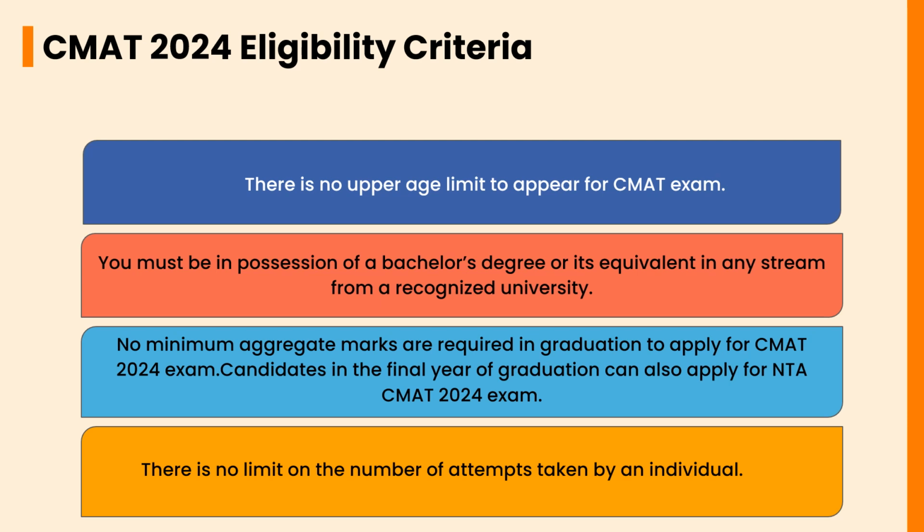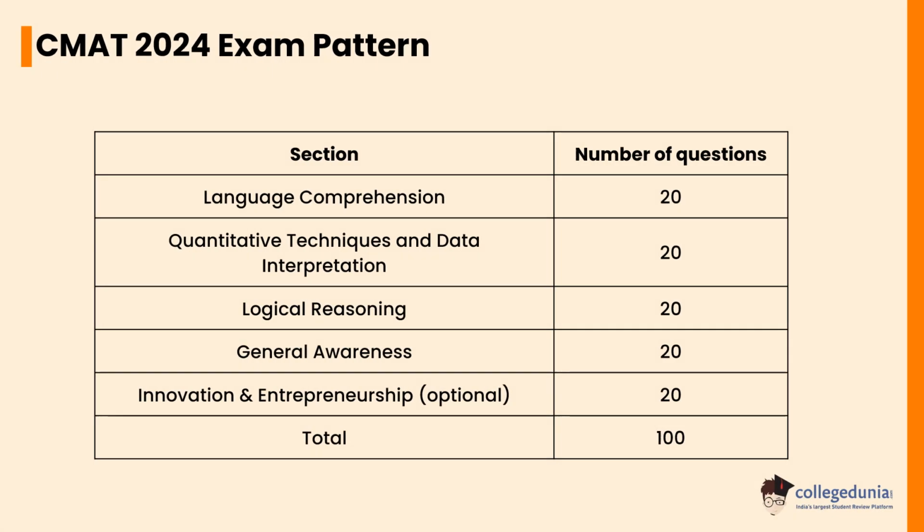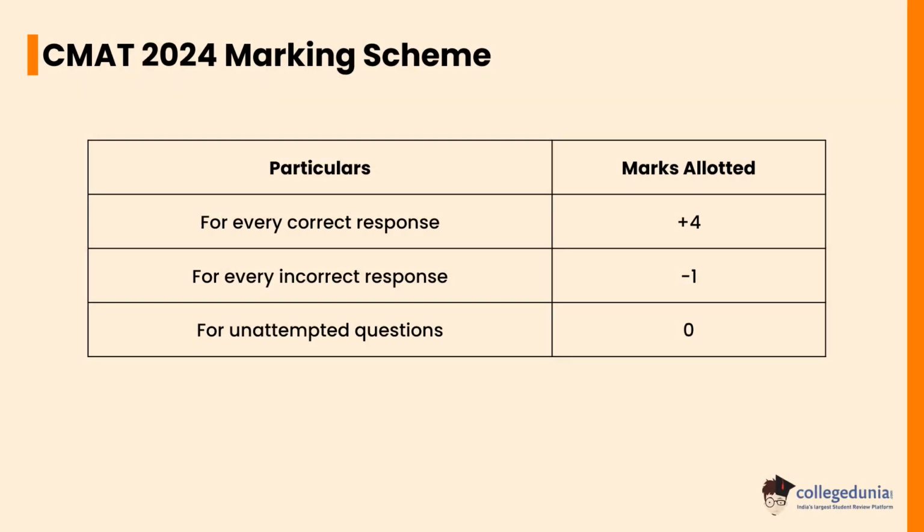Let's check the CMAT 2024 exam pattern. Language comprehension, quantitative techniques and data interpretation, logical reasoning, general awareness, and innovation and entrepreneurship consist of 20 questions each. The total number of questions will be 100. Let's check the CMAT 2024 marking scheme. For every correct response, plus 4 marks will be allotted. For every incorrect response, minus 1 mark will be deducted. For unattempted questions, 0 marks are allotted.